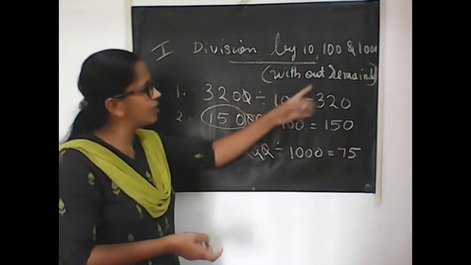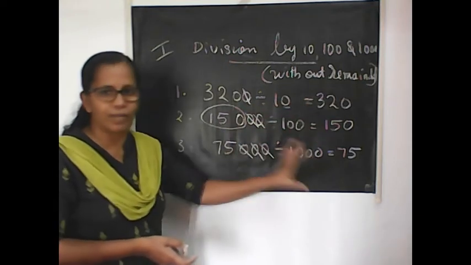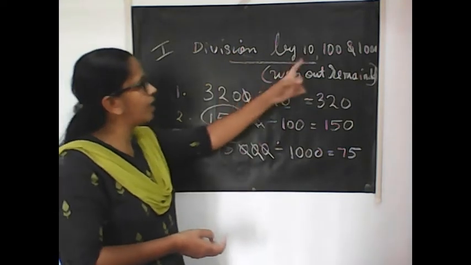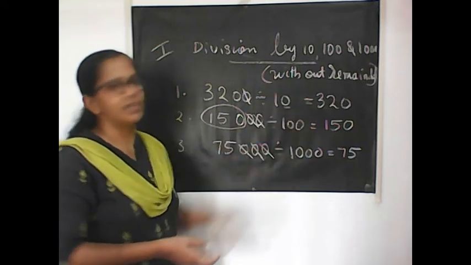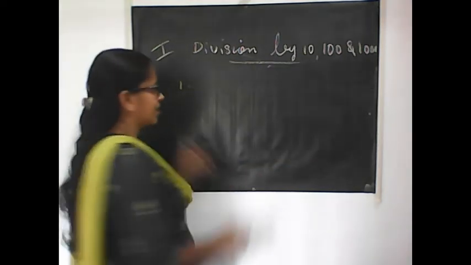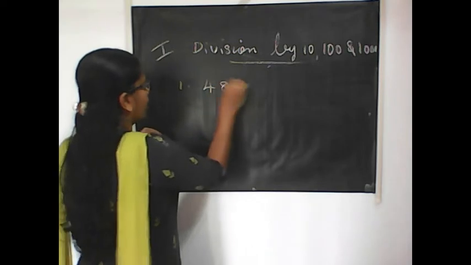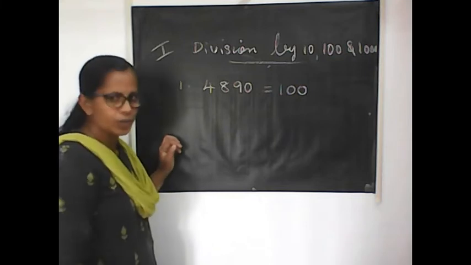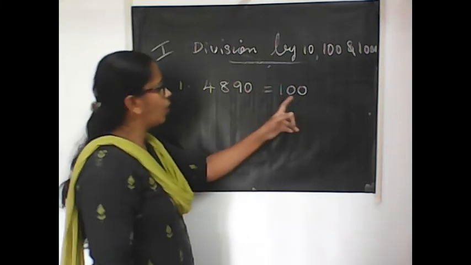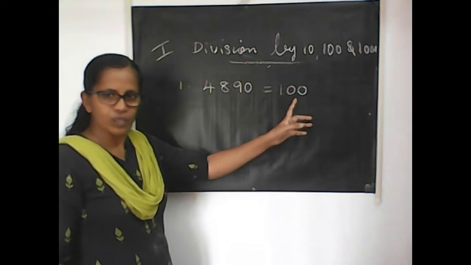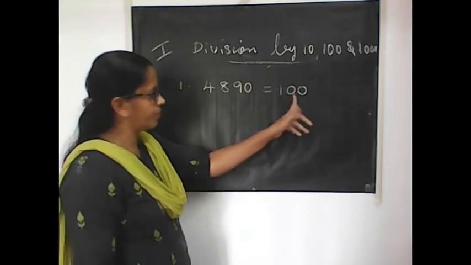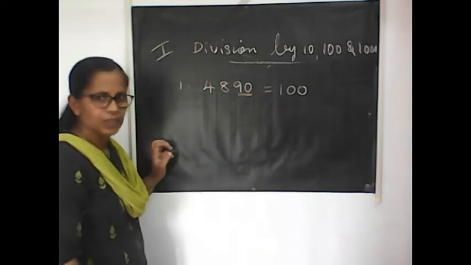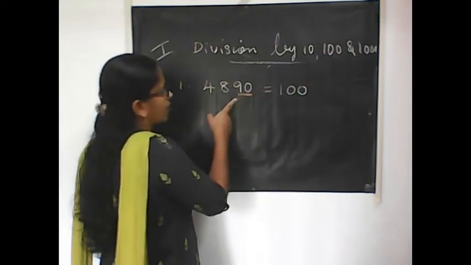Okay, that is without remainder. Here we divided the numbers exactly. No balance is left with us. So let us see this division by 10, 100 and 1000 with remainders. Okay children, see this one. First example, 490 divided by 100. Look at this. How many zeros? Here also we have to count the number of zeros in the divisor. Here 2 zeros. So underline the 2 digits, that is 90.